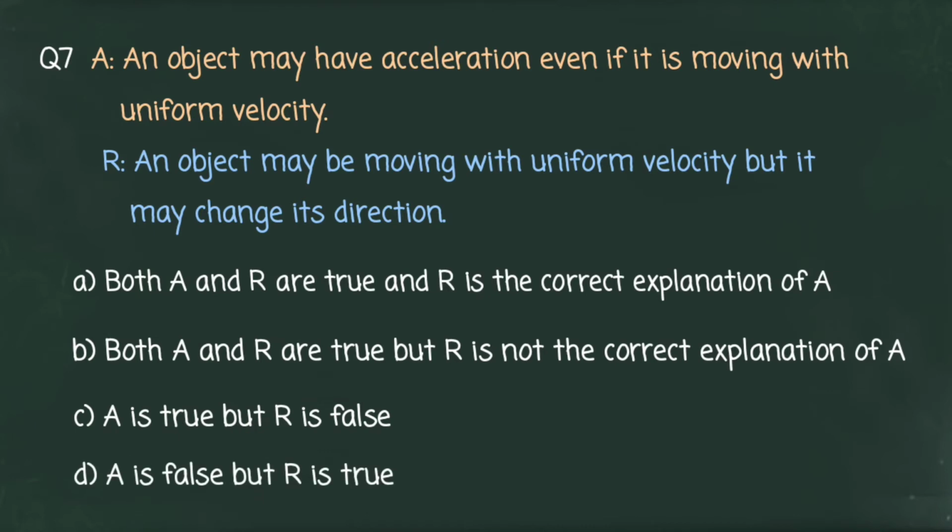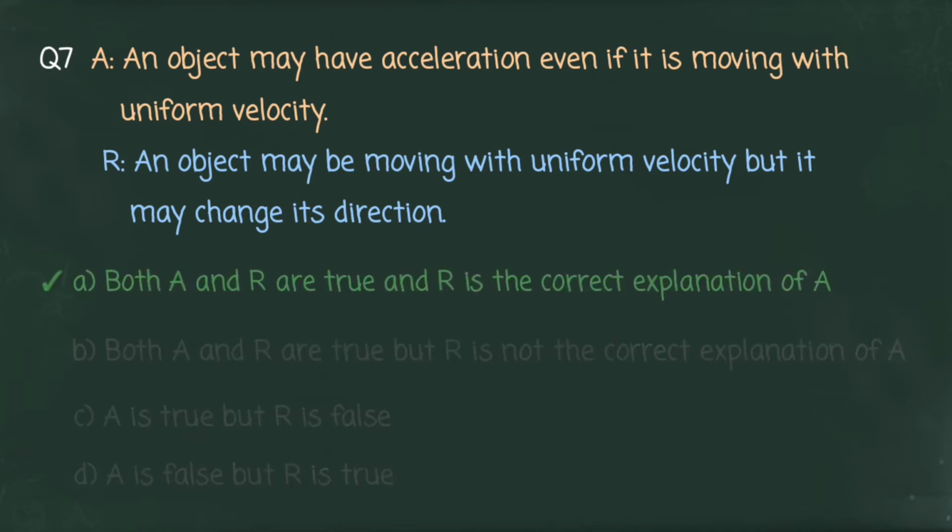Assertion: an object may have acceleration even if it is moving with uniform velocity. Reason: an object may be moving with uniform velocity, but it may change its direction. You can select your answer. Now let us see the correct option. Option A is correct. Both assertion and reason are true, and reason is the correct explanation of assertion.